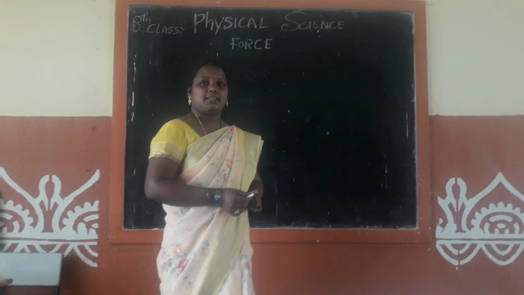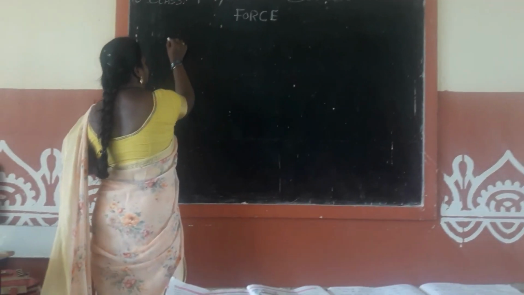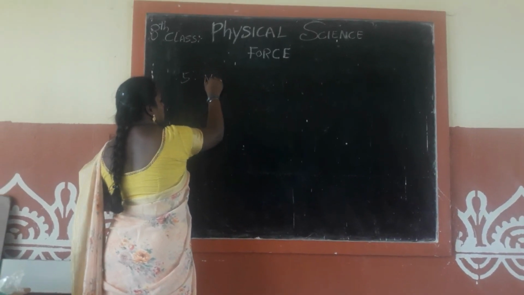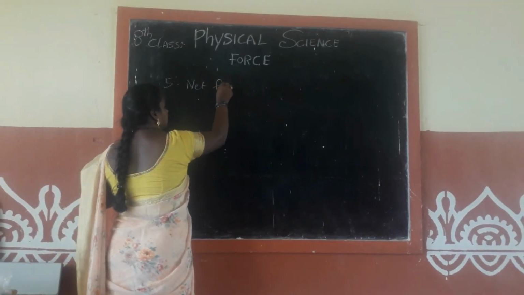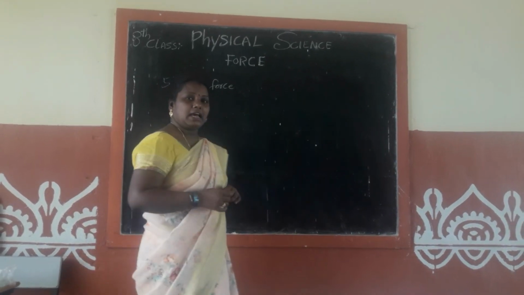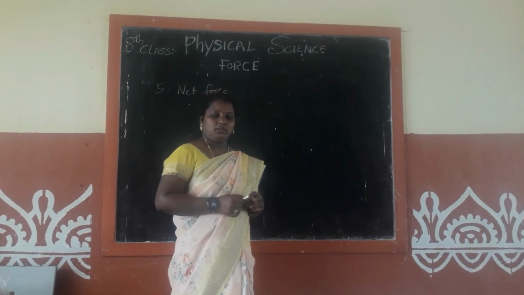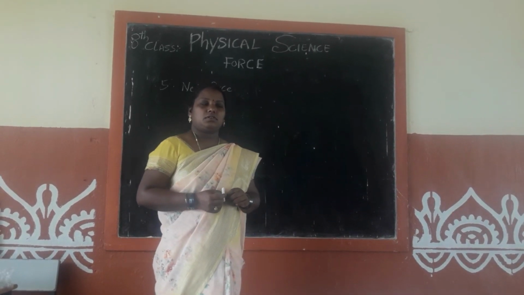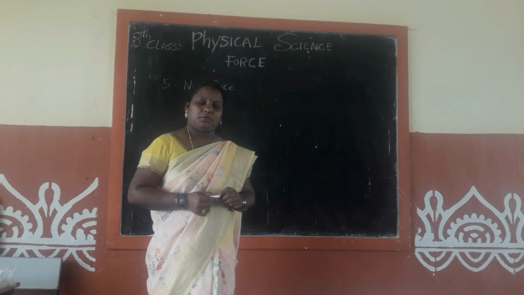Next, the fifth one is net force. Many forces can act simultaneously on a body, and the net of the forces can be zero.